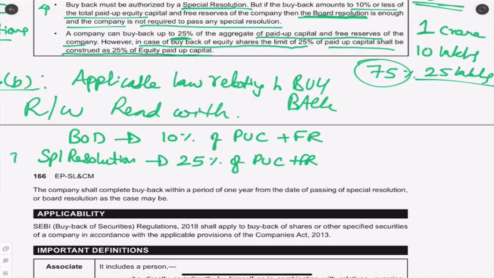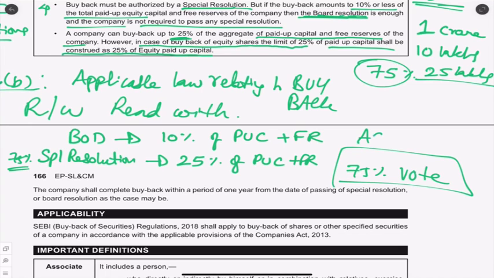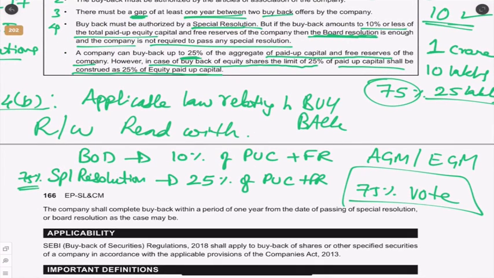What is a special resolution? 75% voting. Who should vote? In the AGM or EGM, that is the members' meeting. But if we can't wait so long, very easily, at the board of directors level itself, we can vote for it.